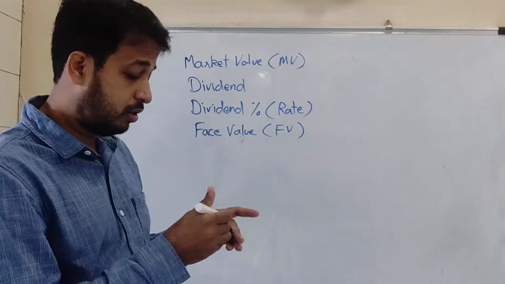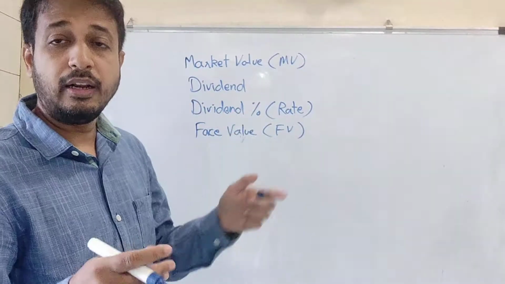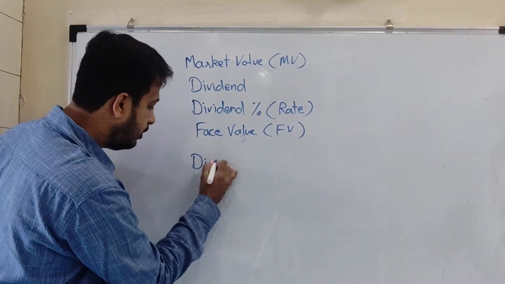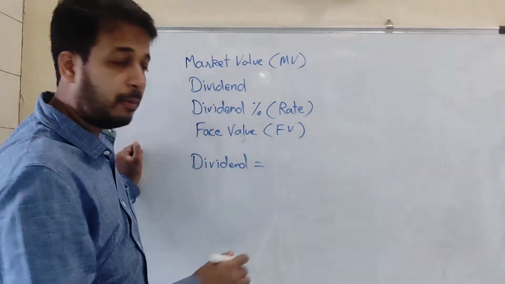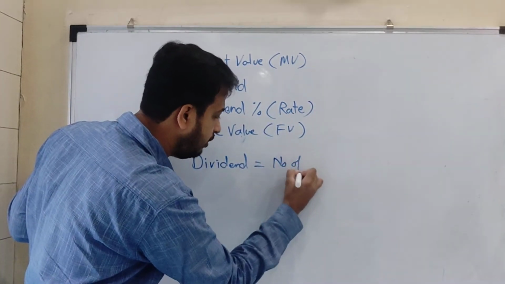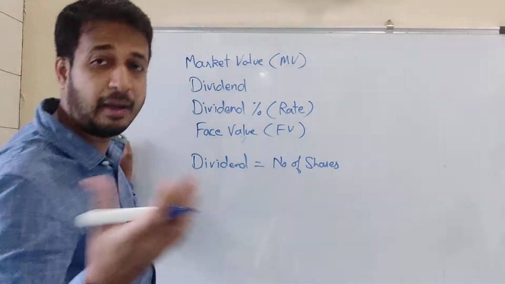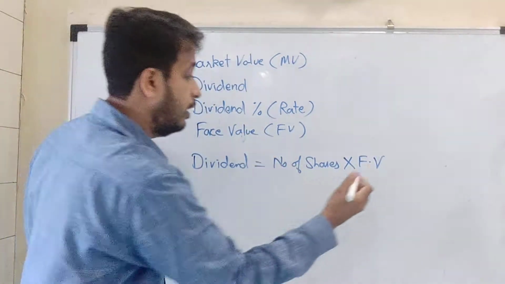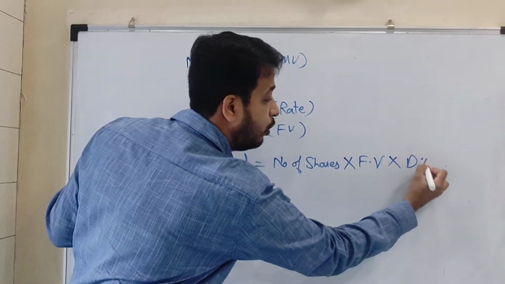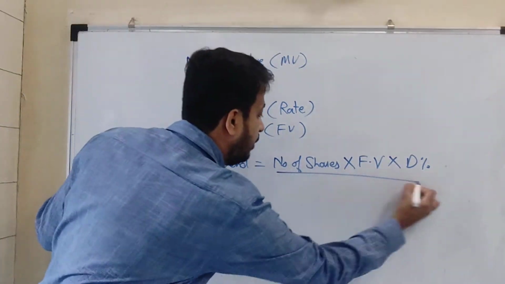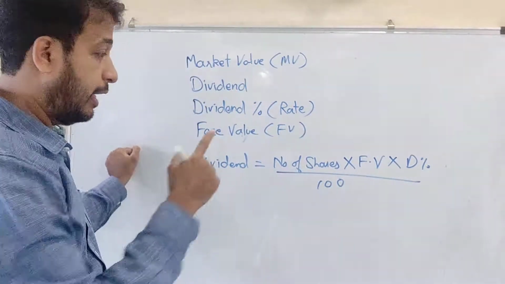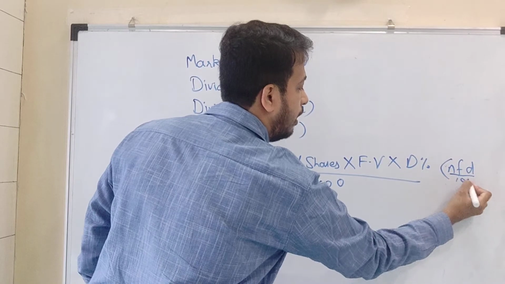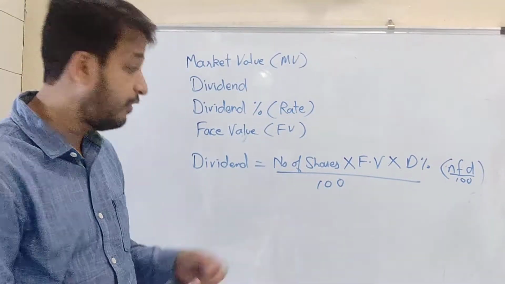Now, how do we calculate a dividend? Dividend is calculated by the number of shares, meaning how many shares I buy, into its face value, into the rate at which I am going to get the dividend, divided by 100. In short form, we can name it as N F D upon 100. We can use this short form to find the dividend.